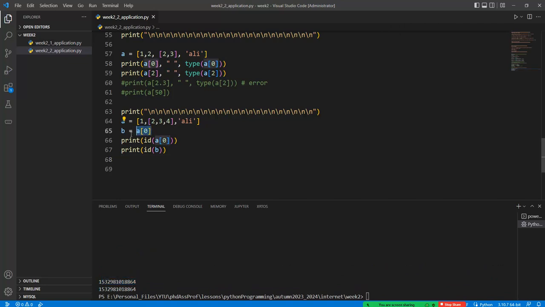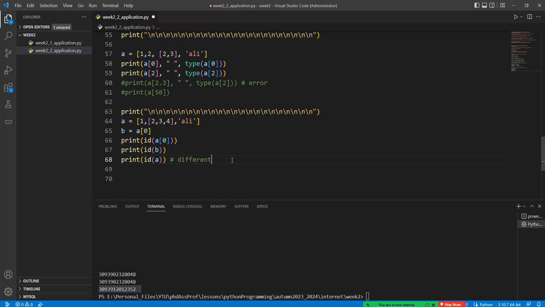because a[0] is kept as an integer value, the 1 value, or the literal value. And so if I put this a[0] into b, these addresses are the same. Okay, but print id of a is a different address, not the address of this one value. Okay, this is different.